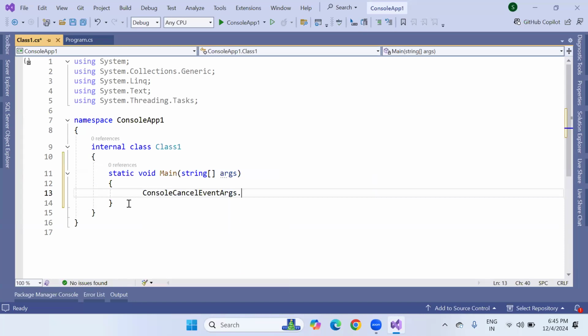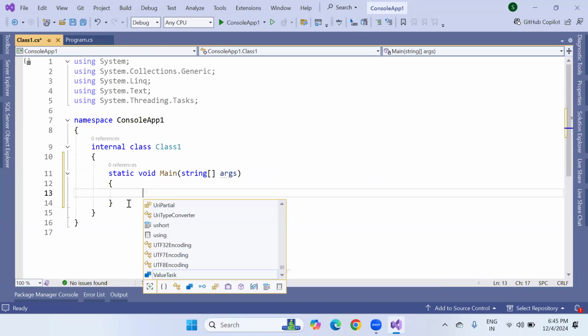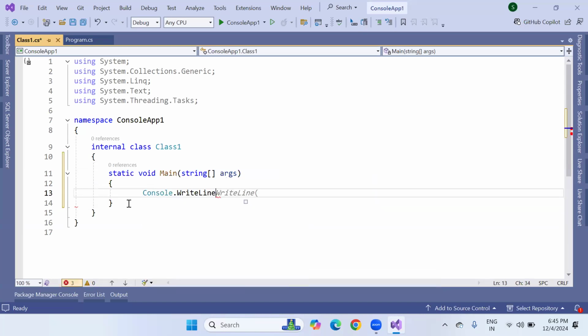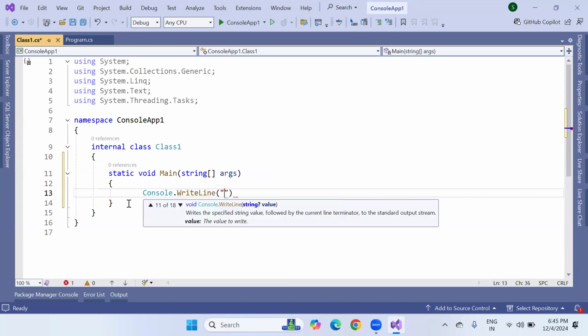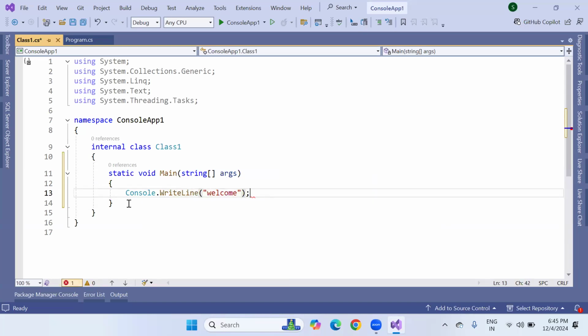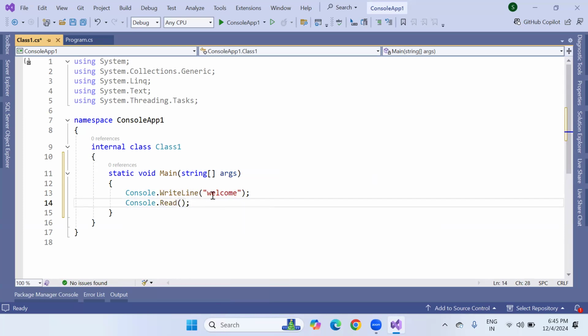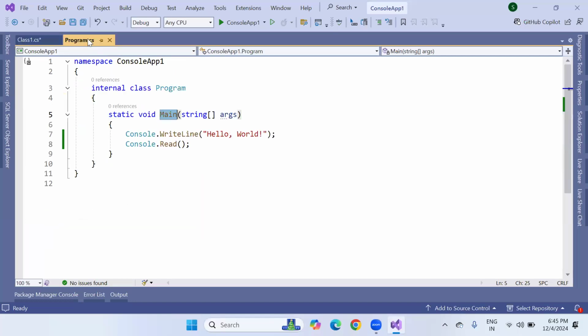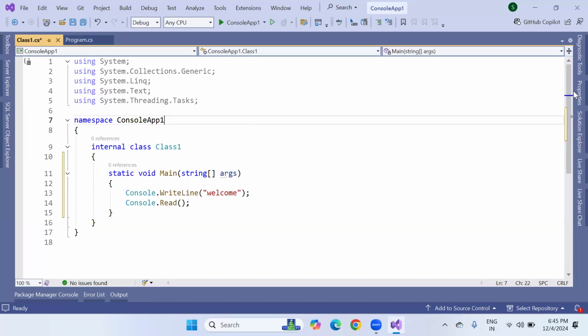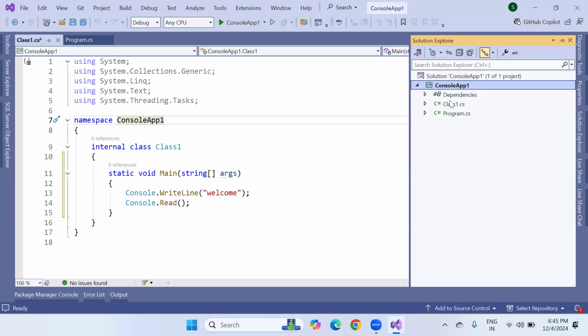Now this time, I'm trying to write a new program here. I'm using a Console.WriteLine welcome statement, and to stay back on our screen, I'm using Console.Read. So right now in front of me, two programs are there. One program is Program.cs, another program is Class1.cs. Even in the Solution Explorer, look at this, Class1.cs.